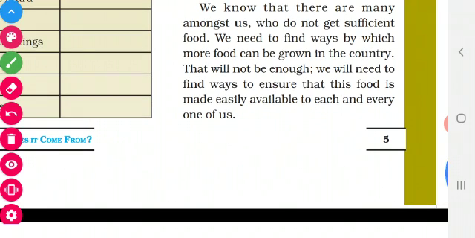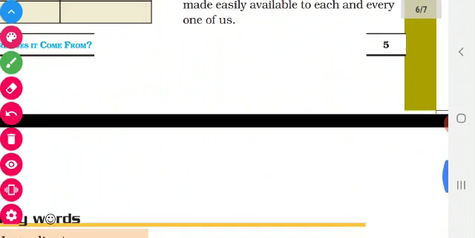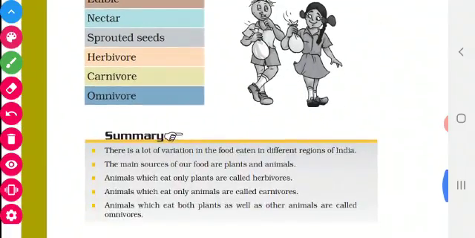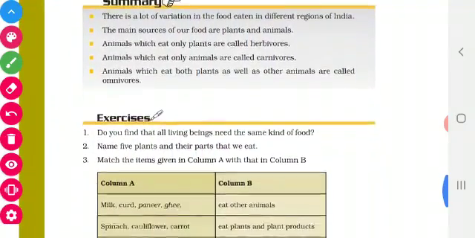We have to cook only the required amount of food, or else we can give it to the people who do not have enough food. This is very, very important. We should not waste the food. Okay, children, with this we have completed the chapter.